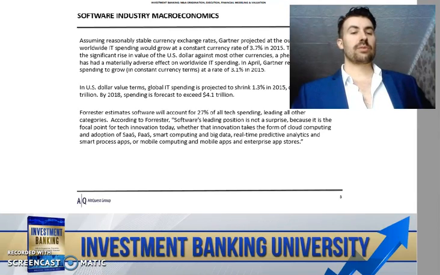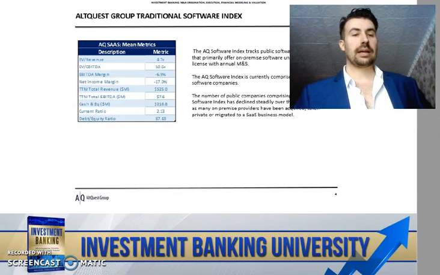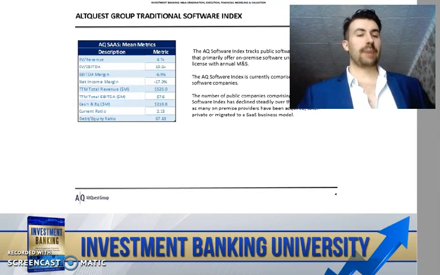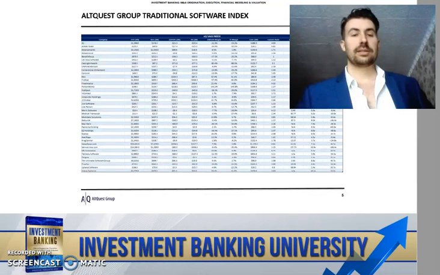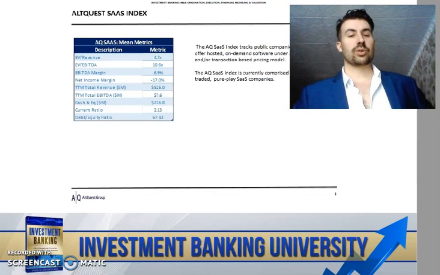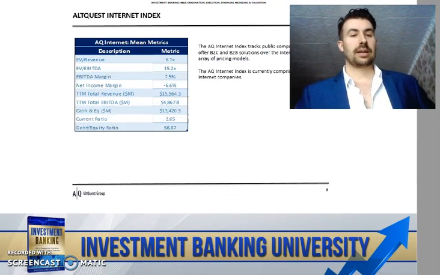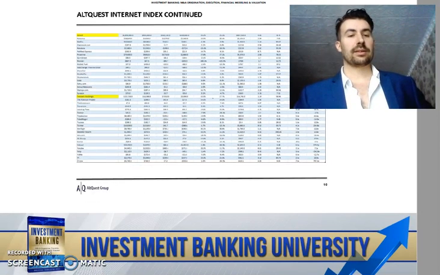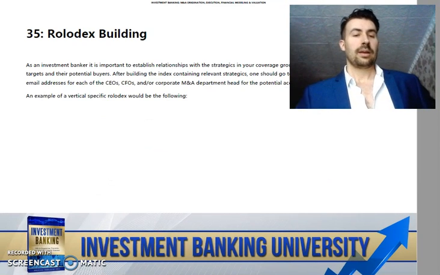For the software industry macroeconomics, we talk about that. We go into the mean metrics for software as a service, as you can see here, and this is based upon our index that we maintain. We go into the traditional software index, etc. And then we finally go into internet.